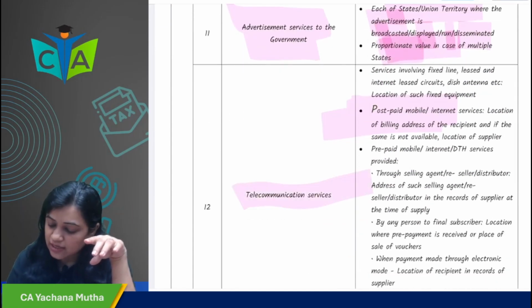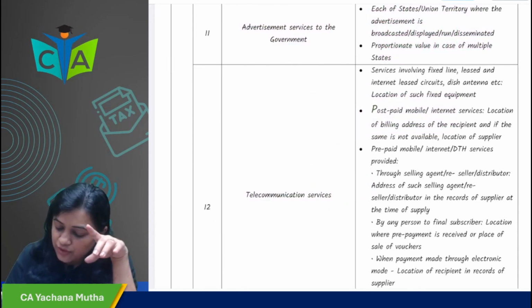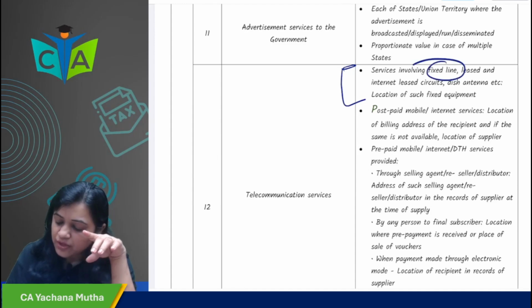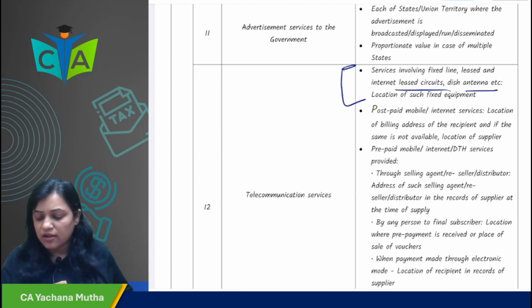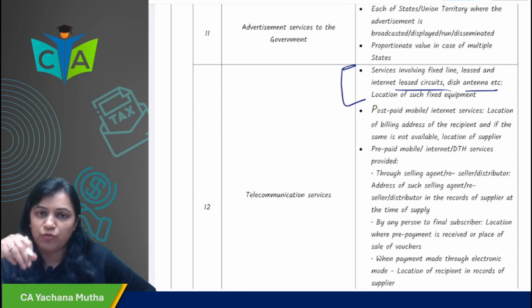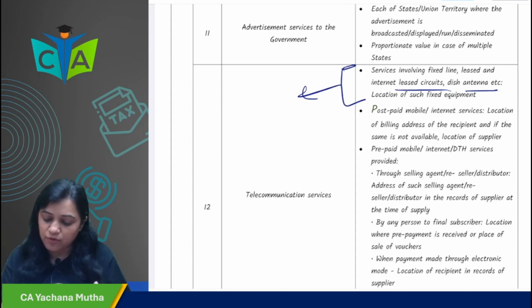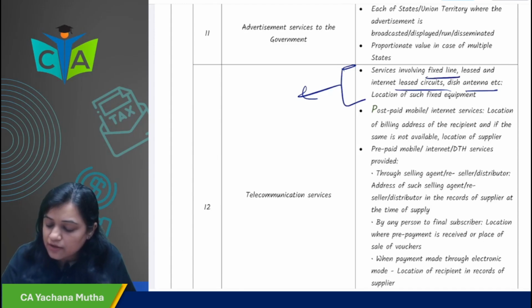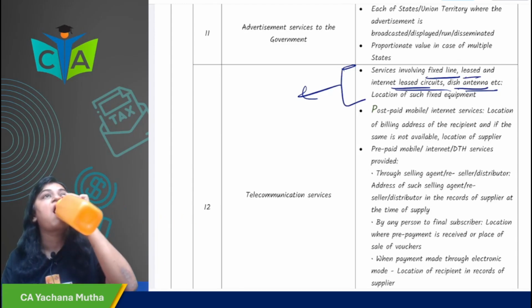And last is telecommunication services. In case of telecommunication service, we'll see. First, if it is related to fixed line, leased line, internet circuits, dish antenna, and all these things, then the location of such fixed equipment, where the equipment is installed, would be the place of supply. If it is related to fixed line, leased internet lines, dish antenna, and all those, in that case, location of fixed equipment would be the place of supply.